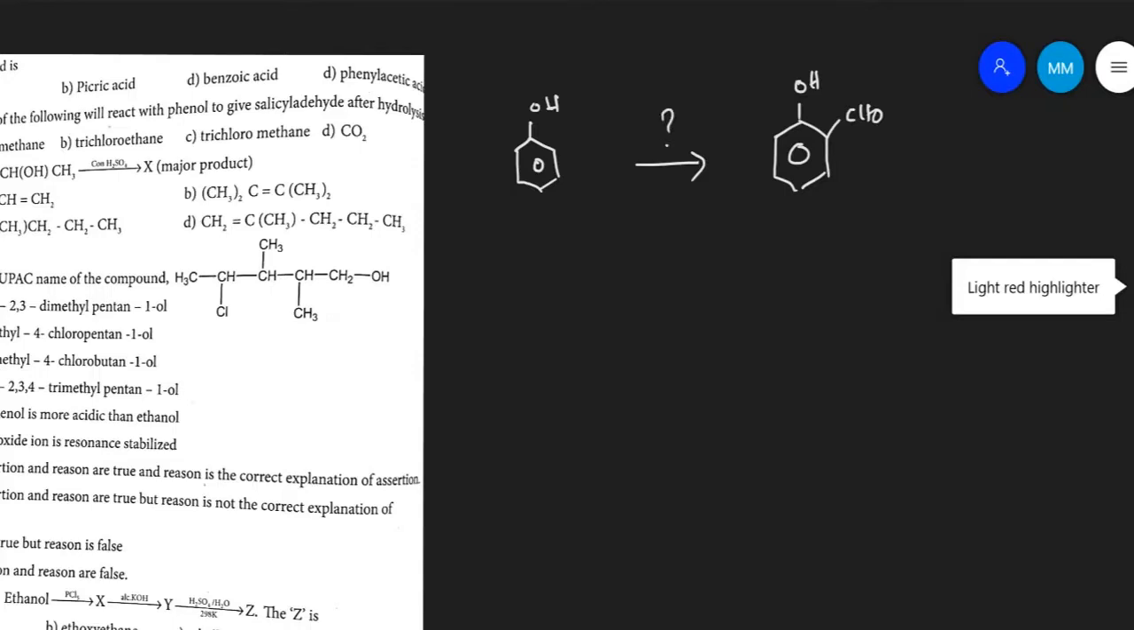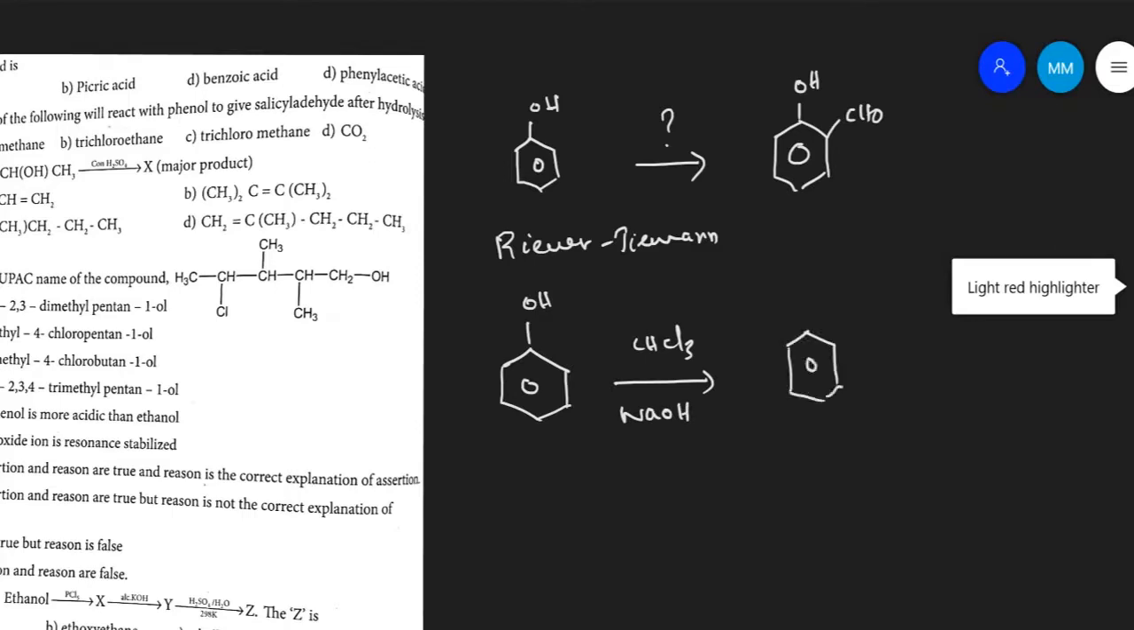This is an example of the Reimer-Tiemann reaction. The conversion of phenol into salicylaldehyde is the Reimer-Tiemann reaction. In the Reimer-Tiemann reaction, the phenol is treated with chloroform in basic solution. It is converted into salicylaldehyde. It is an example of an electrophilic substitution reaction, a formylation reaction. The byproducts are NaCl and water. So this is the reagent.